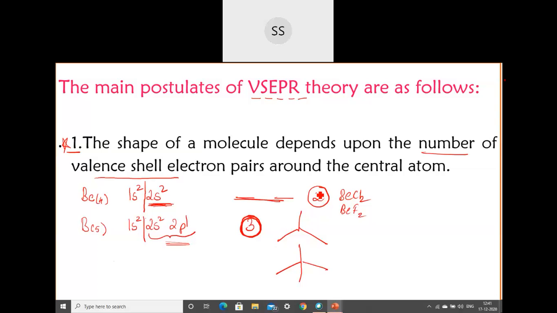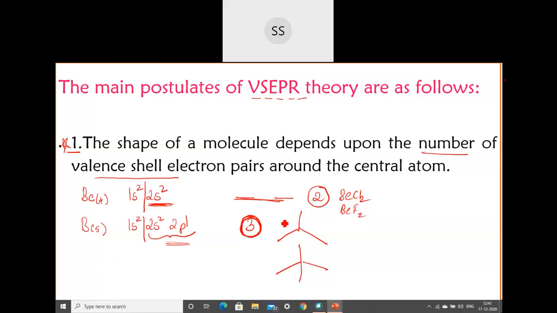The first postulate says that the shape of the molecule depends on the number of valence shell electron pairs around the central atom. Like I said, if there are two electron pairs present, the bond can be in a straight formation. If there are three, then the geometry will change. So the shape changes depending on the number of electron pairs present. It depends on the central atom because it is the one which will give its hands to combine with the negative ions.